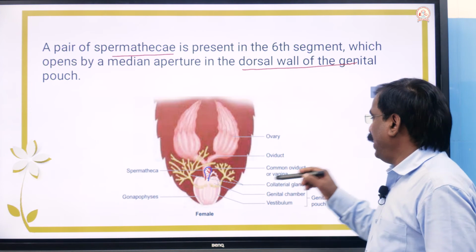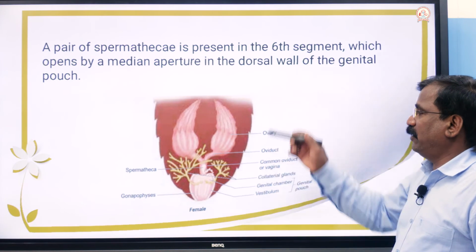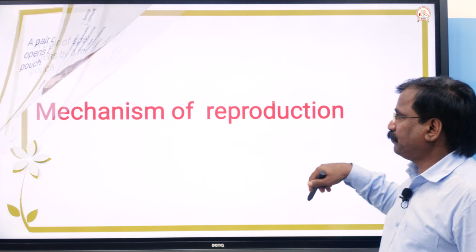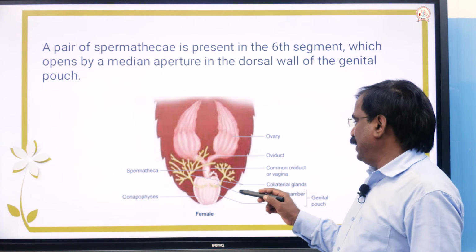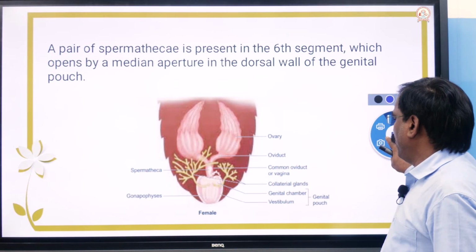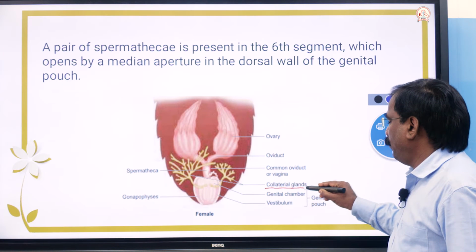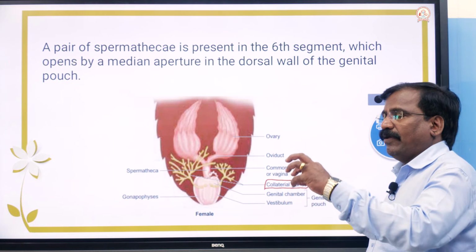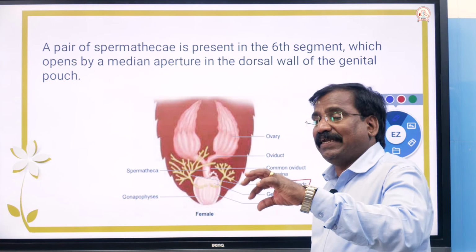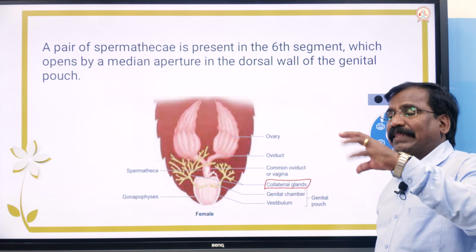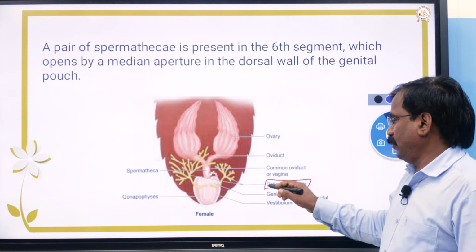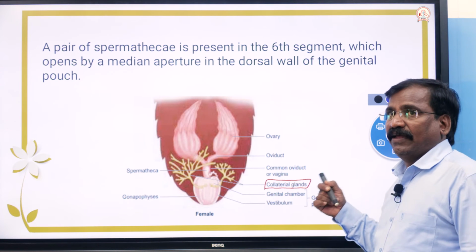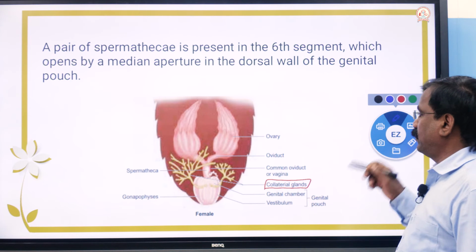One more is the collateral gland. It is a branched structure, called the collateral gland. It secretes certain substances that form the egg case. We will discuss the collateral gland in detail in the mechanism of reproduction.